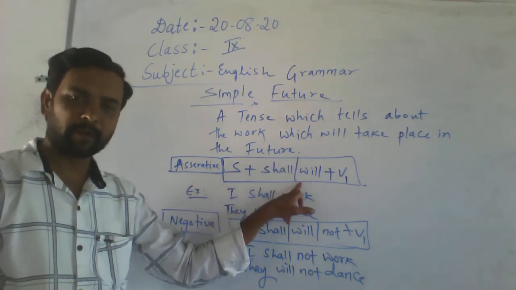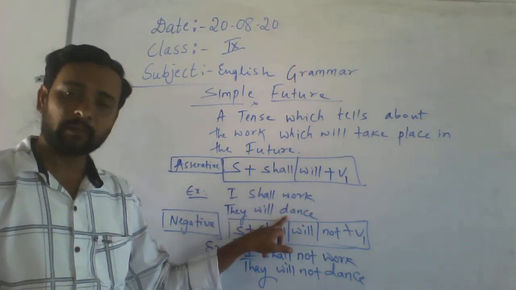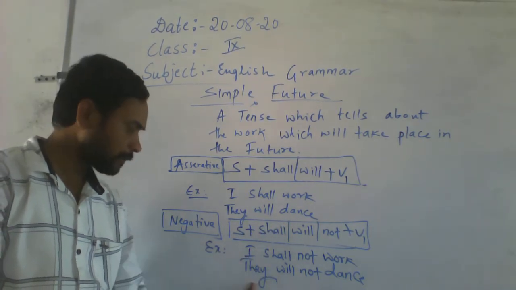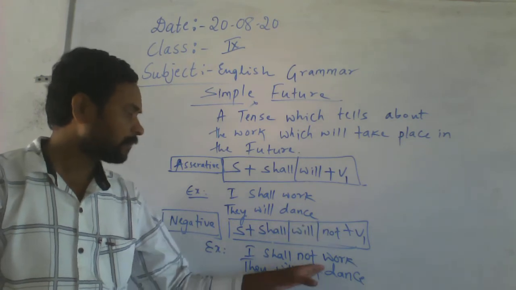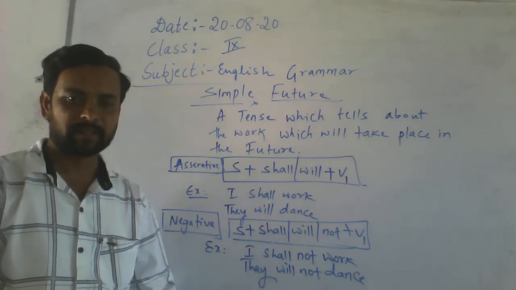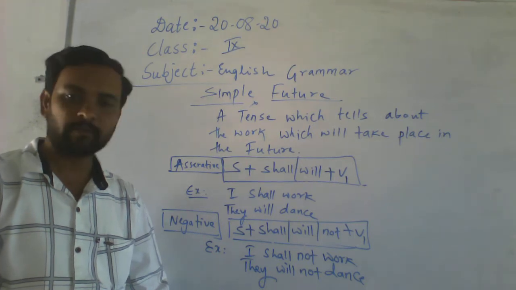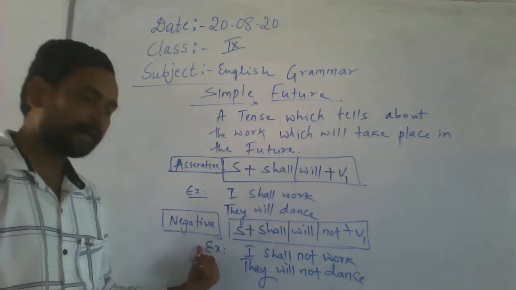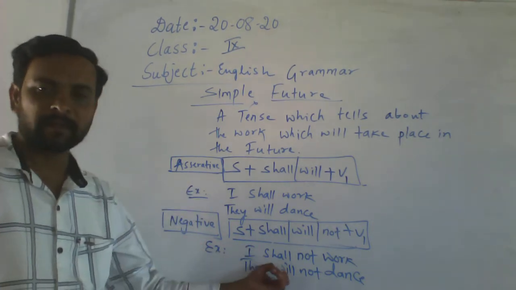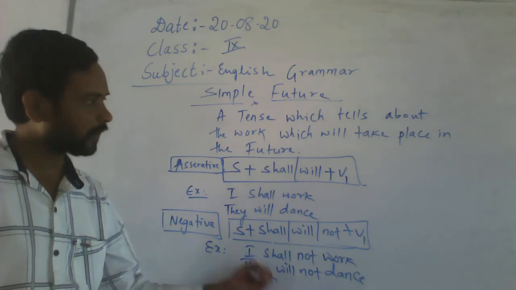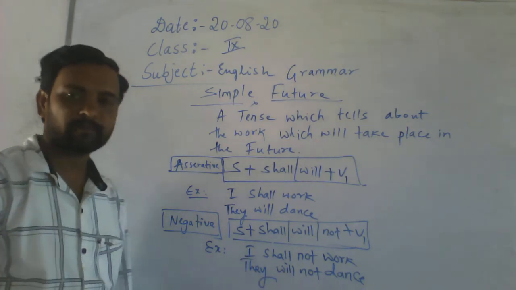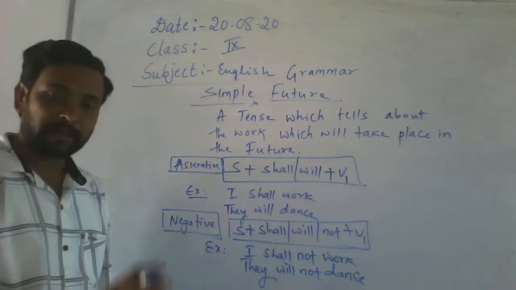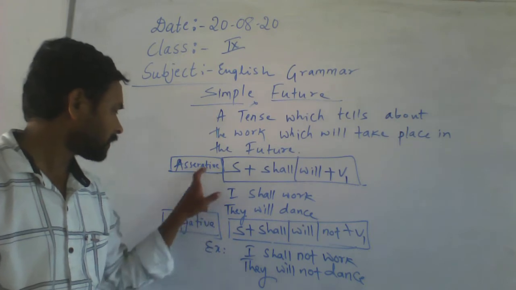Assertive formula is there. So the two examples are there. Like that, negative formula is also there. So here the same examples we did in the negative. Do you understand? So write down fast. Assertive formula, then negative formula. Two examples understood, I hope. Okay. Then next is interrogative. I will tell you interrogative. Just write down assertive, negative.